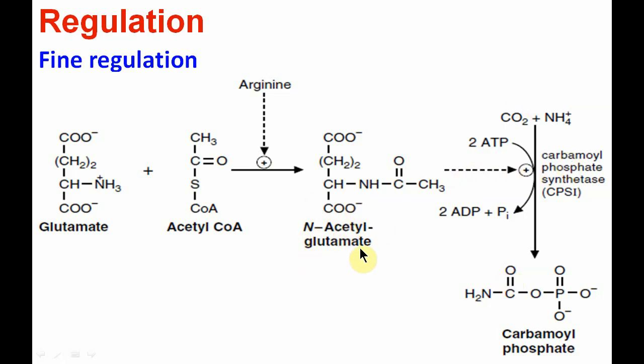N-acetyl glutamate is formed by the combination of glutamate or glutamic acid and acetyl coenzyme A with the help of the enzyme N-acetyl glutamate synthase. This reaction is further stimulated by arginine. So arginine is a positive allosteric modifier of this step, and N-acetyl glutamate is a positive allosteric modifier of this first step of the urea cycle, that is CPS1.